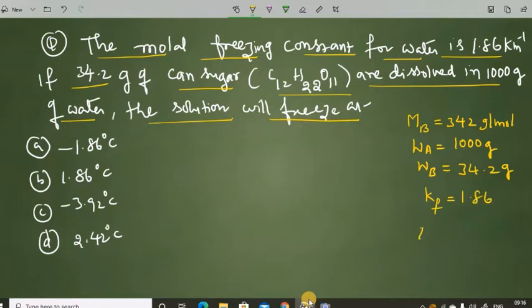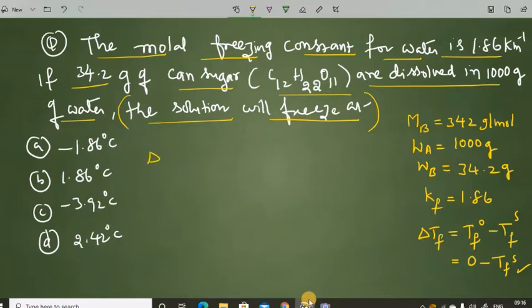1.86. Another thing we know is that delta TF, the depression in freezing point, is TF naught minus TFS, and TF naught for water is 0 minus TFS. The question asks at what temperature the solution will freeze, so we have to find TFS. There is a minus value before that.